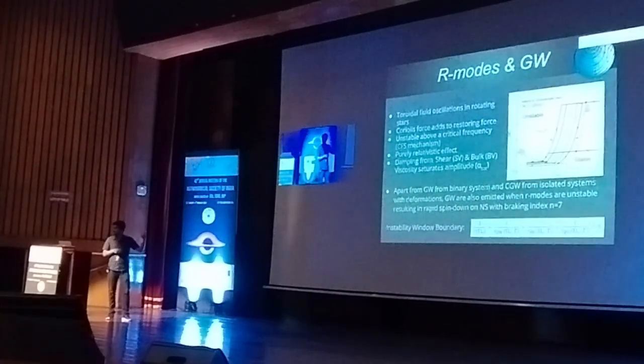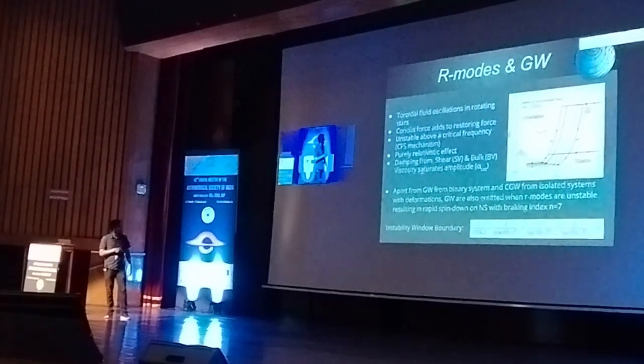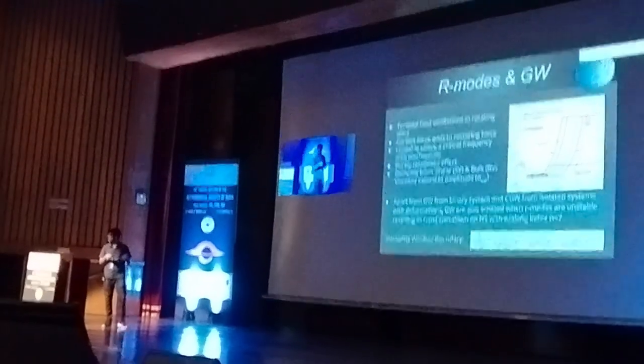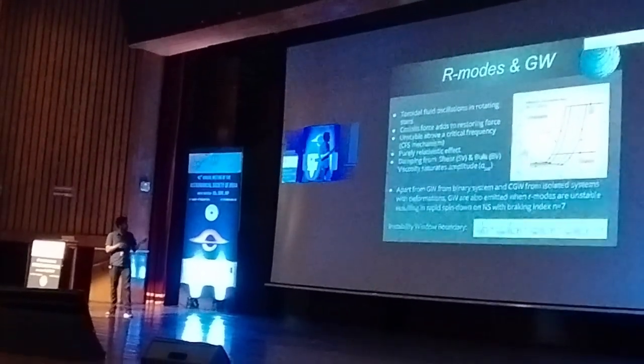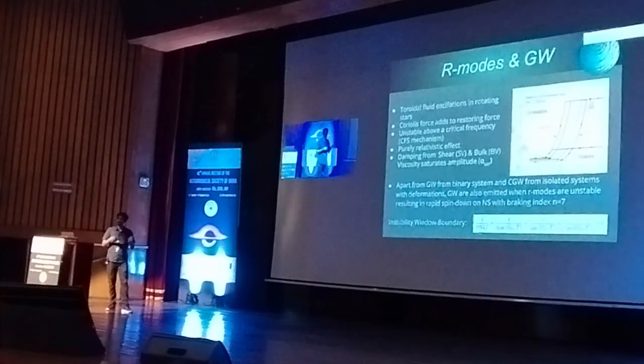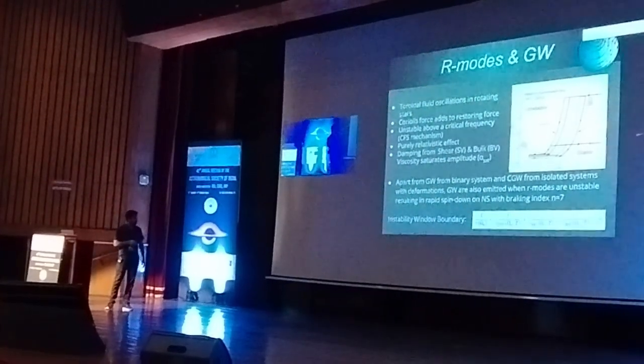So unstable r-modes are also a source of gravitational waves with a higher braking index. This is a purely relativistic effect, and it affects transport properties of neutron matter, such as shear viscosity and bulk viscosity, which are responsible for damping these unstable modes so that they don't go out of control.